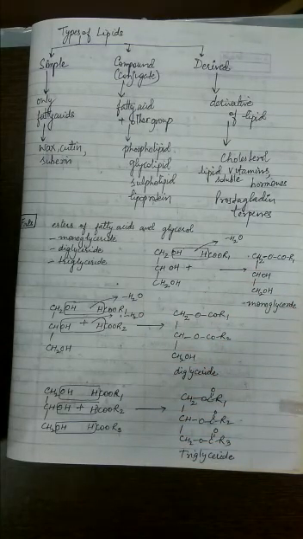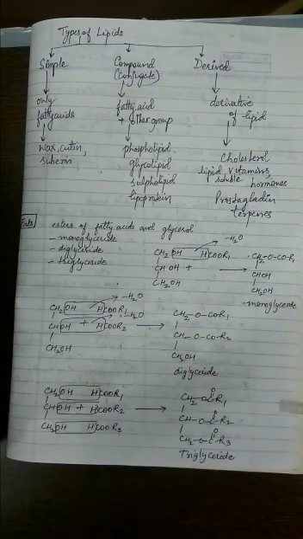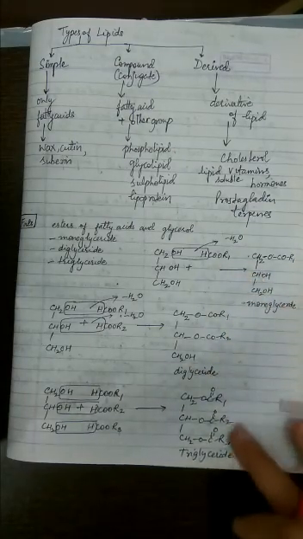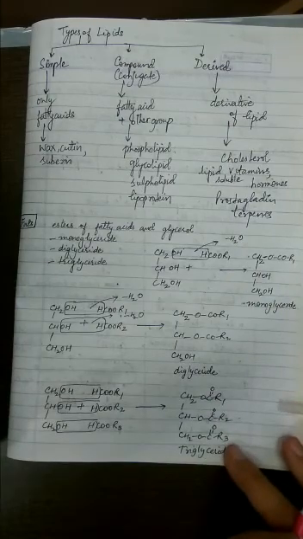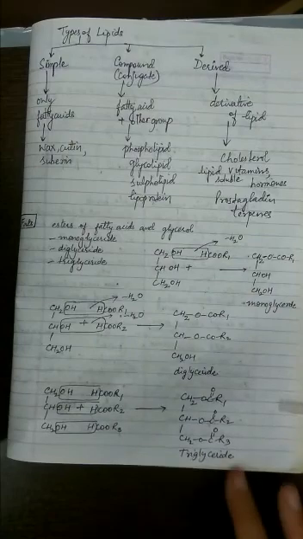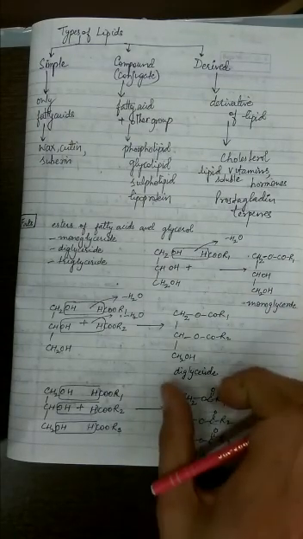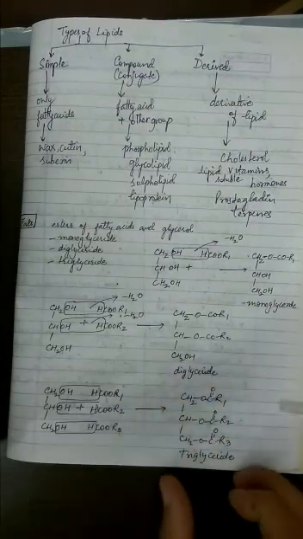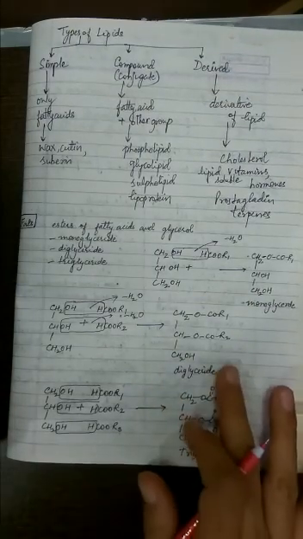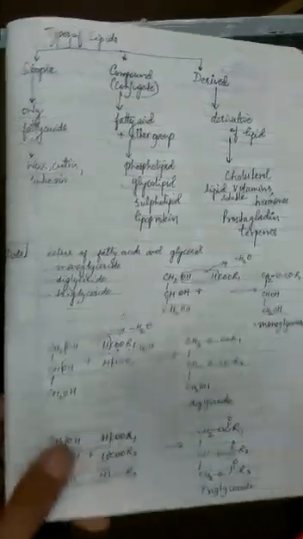It depends from case to case. So a fat can have the same fatty acid repeated in every ester bond formation, or different fatty acids participating in the formation of a triglyceride. So it can be a monoglyceride, a homodiglyceride, a homotriglyceride, a heterodiglyceride or a heterotriglyceride. I hope this much is clear.